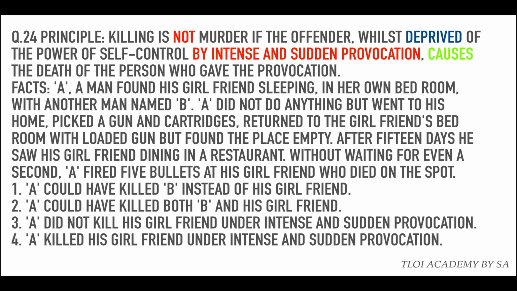Now the options here are quite tricky, so we'll have to read them all. First option, A could have killed B instead of his girlfriend. How do we care? He could have killed D, E, F to Z. We don't care. A could have killed both B and his girlfriend. We just do not care. It is not in our principle. Option number 3, A did not kill his girlfriend, so therefore he murdered her under intense and sudden provocation. This is the correct one.